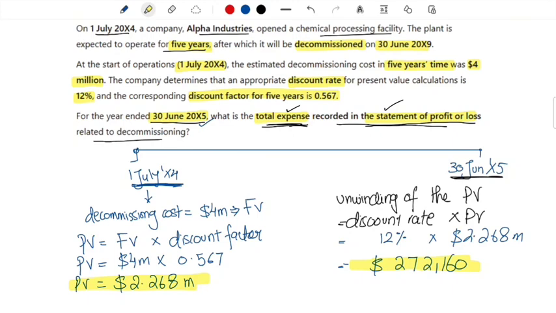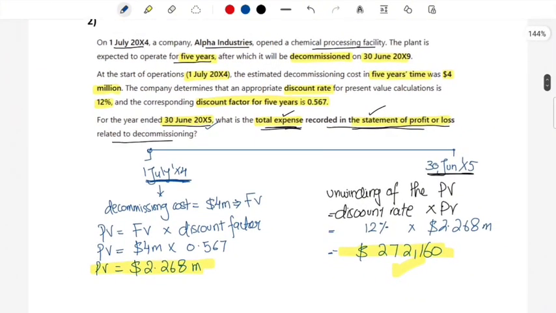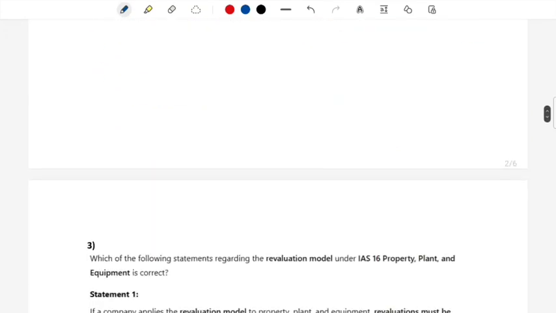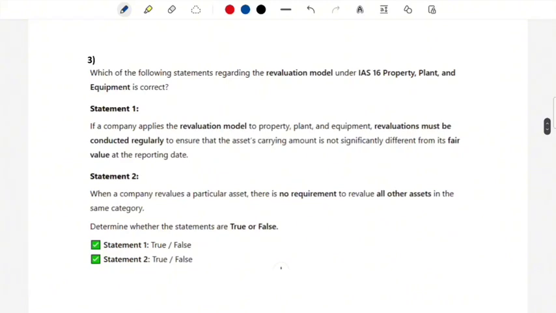All right. So your answer will be 272,160. I hope this was clear to you. Drawing the timeline in this sense will always make the question navigation a lot easier. All right. Moving on to question number 3.